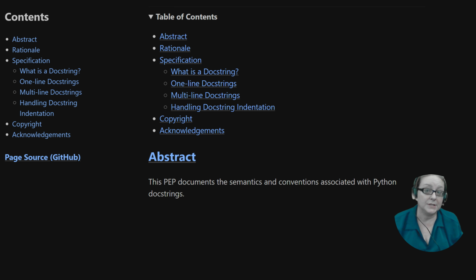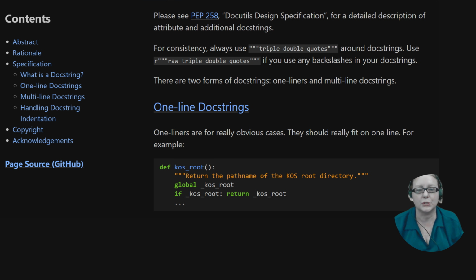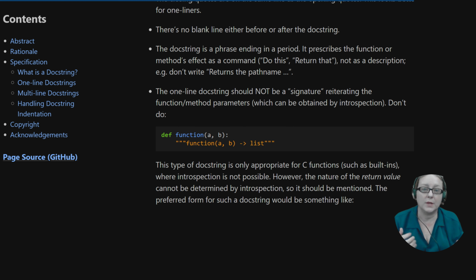Some key conventions in there are keeping the first line short and clear, using triple double quotes, placing the docstring immediately after the definition, using an active voice. For example, a function docstring might say "Return a random integer between 1 and 100." You could potentially use a comment for that instead, but it depends on whether or not you want that information to be available through a help viewer and to other tools.